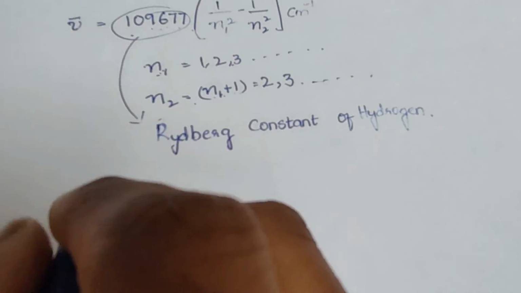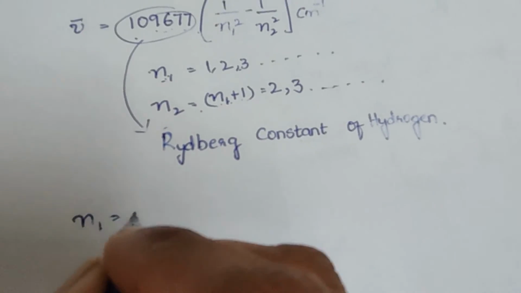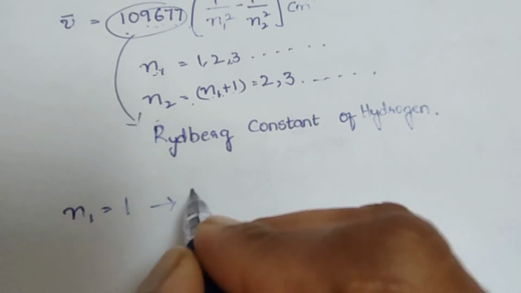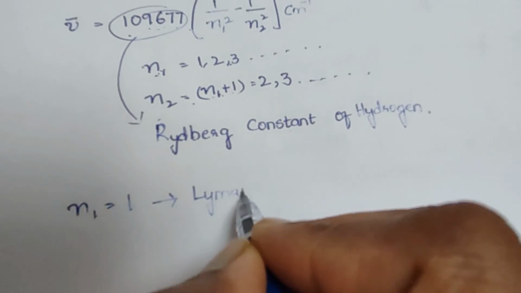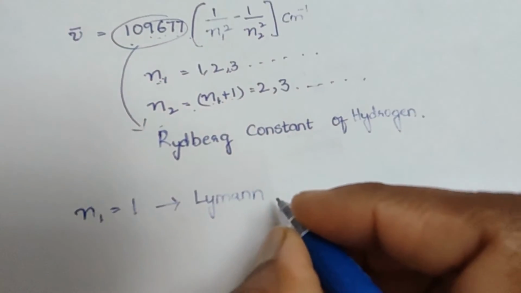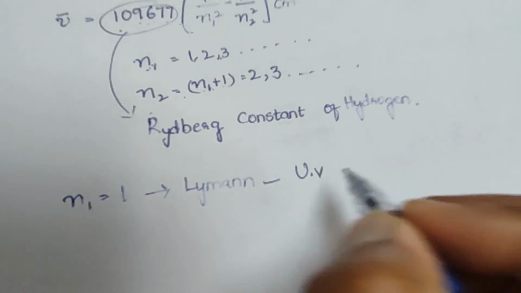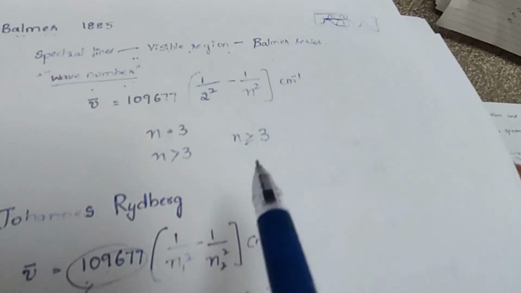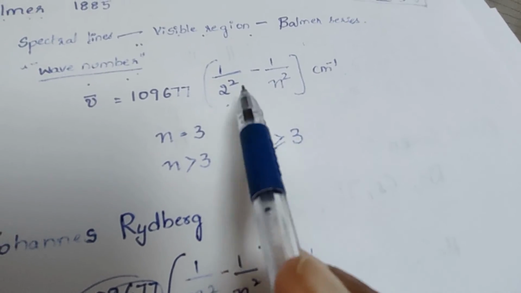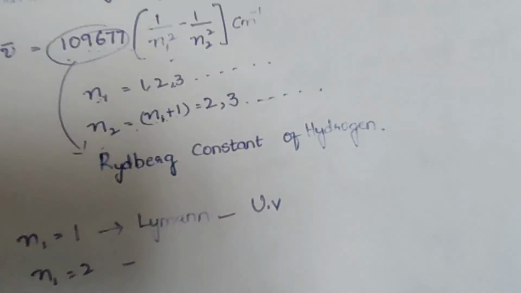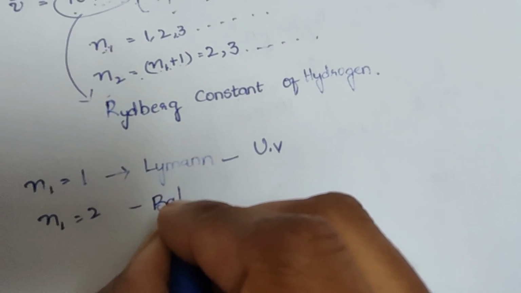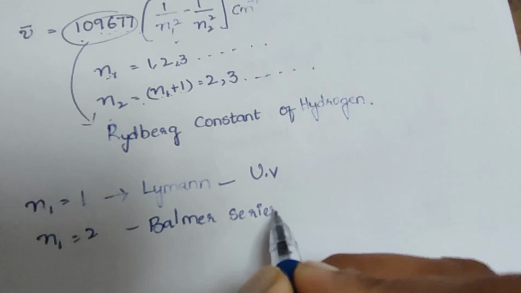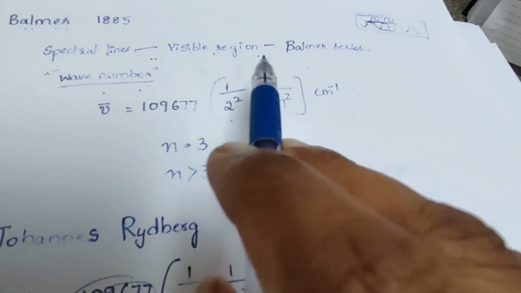So if n1 equal to 1, then the series is Lyman series. It is observed in the ultraviolet region. If n1 equal to 2, the series is Balmer series, and it appears in the visible region.